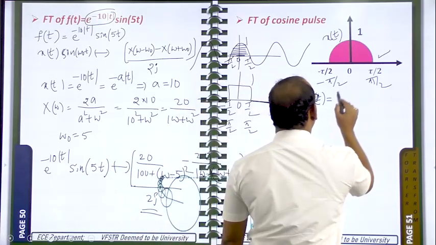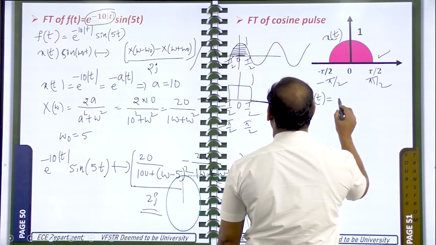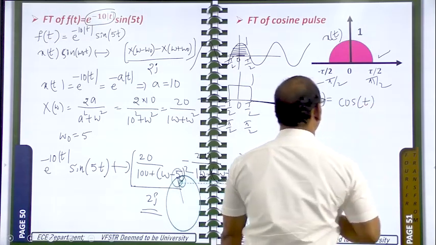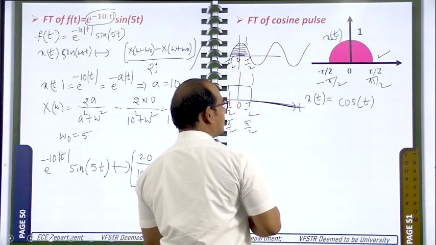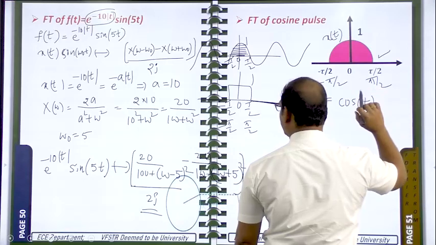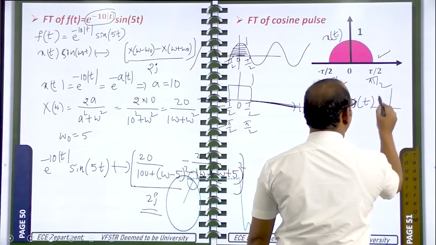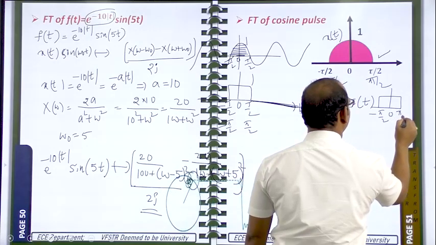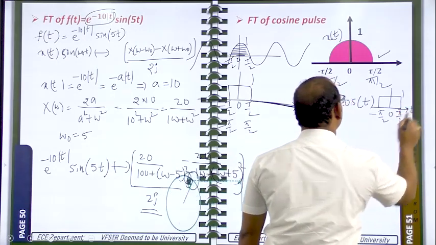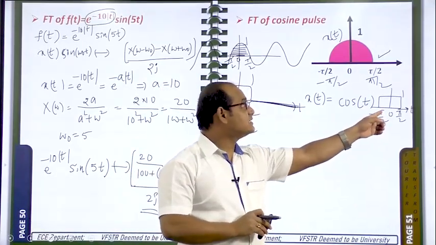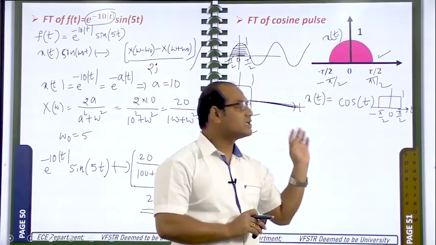So x of t can be obtained from cos t. Here omega naught is equal to 1, and time period is 2 pi by omega naught. Okay, it is valid. So cos t is multiplied with this rectangle pulse from minus pi by 2 to pi by 2 with amplitude 1. When the cos signal is multiplied with this particular rectangle pulse signal, the given signal will be obtained.